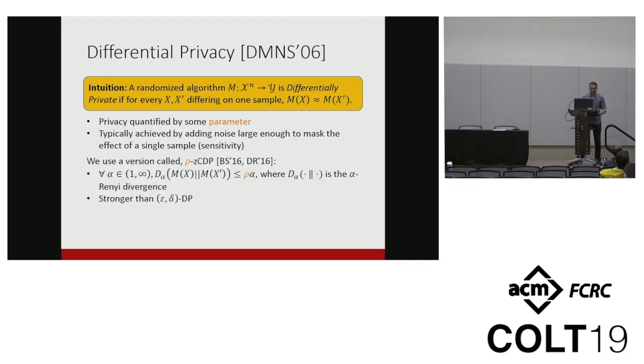Okay, so now going back to the definition of privacy again, there are multiple ways of defining the closeness between M(X) and M(X'), like in the original differential privacy definition. But the one that we use in our paper is one of its subsequent versions called zero concentrated differential privacy. Now, you don't really have to remember this definition for the purpose of this talk, but all you have to know is that it's quantified by a parameter rho, and it's slightly stronger than the more well-known epsilon-delta DP definition.